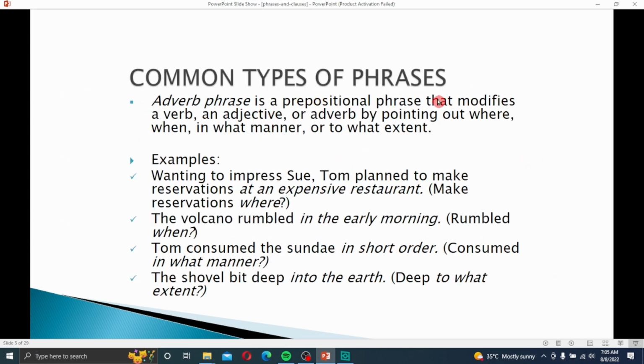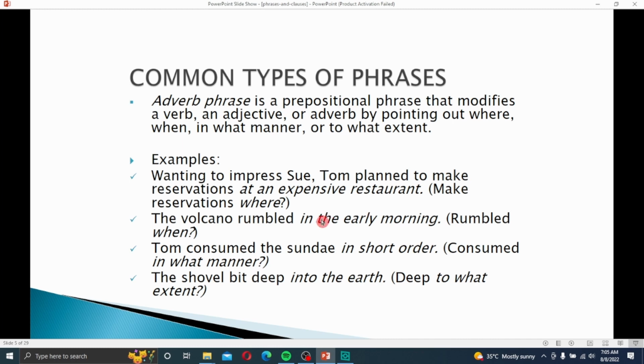Common types of phrases. An adverb phrase is a prepositional phrase that modifies a verb, an adjective, or an adverb by pointing out where, when, in what manner, or to what extent. Example of an adverb phrase: wanting to impress you, Tom planned to make a reservation at an expensive restaurant. Make a reservation where? At an expensive restaurant.